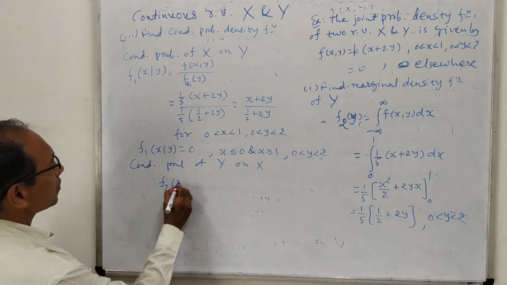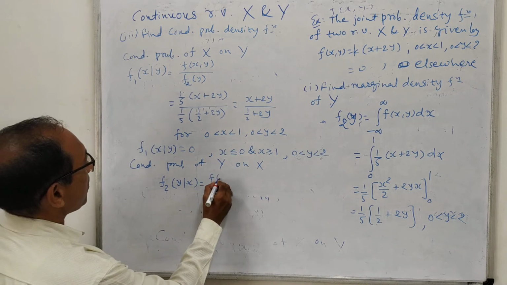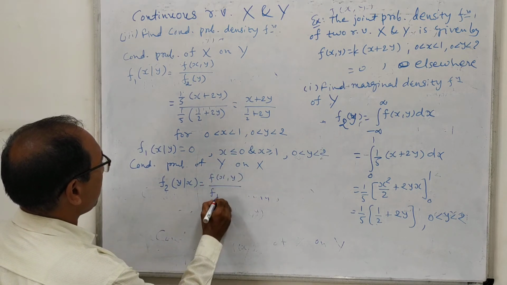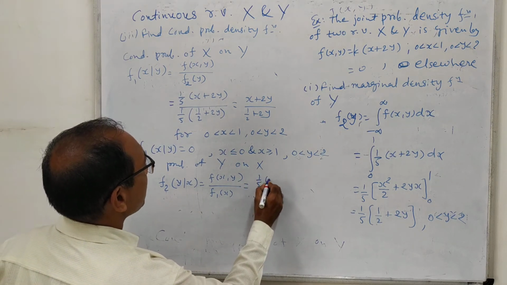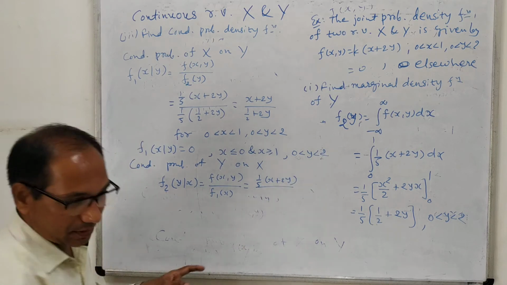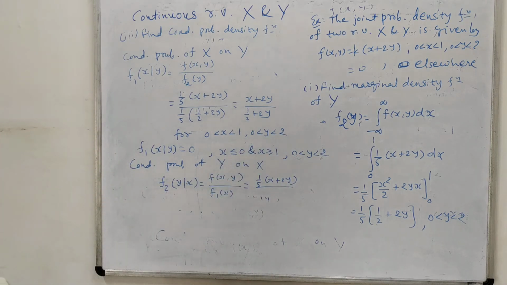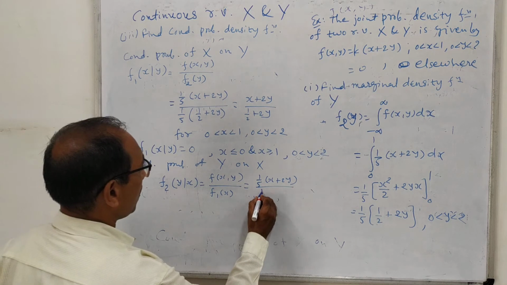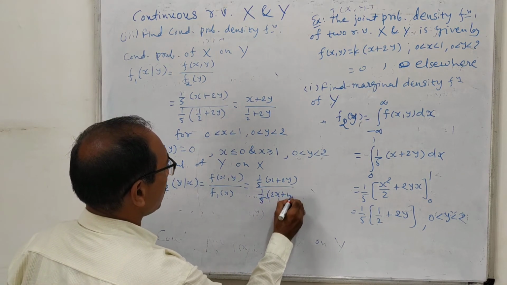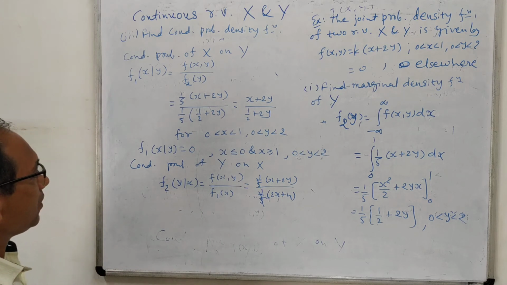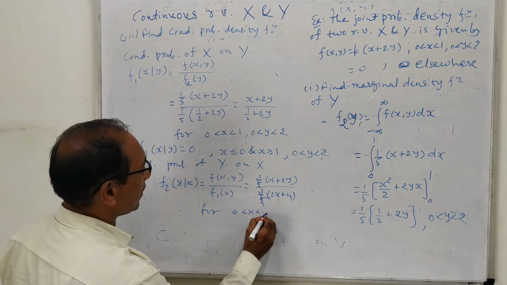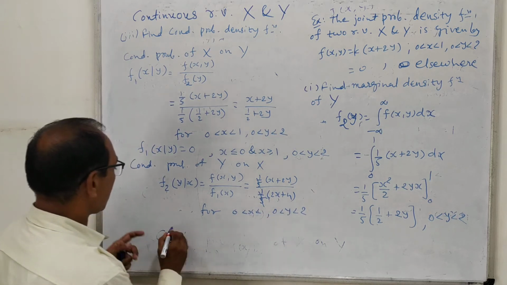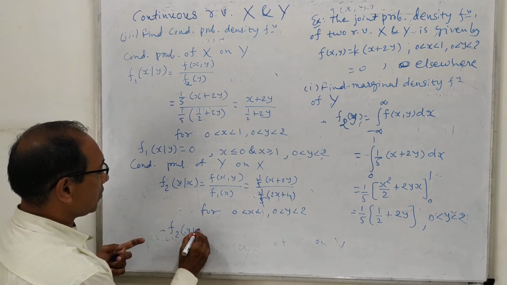So f2 of y on x is f of xy divided by f1x, but f of xy is 1 by 5, x plus 2y, and f1x, which I have just erased, was 1 by 5, 2x plus 4. So 1 by 5 and 1 by 5 will be cancelled, and this is the value. And this is the value for 0 less than x less than 1 and 0 less than y less than 2. But what about other values? For other values, this is 0.